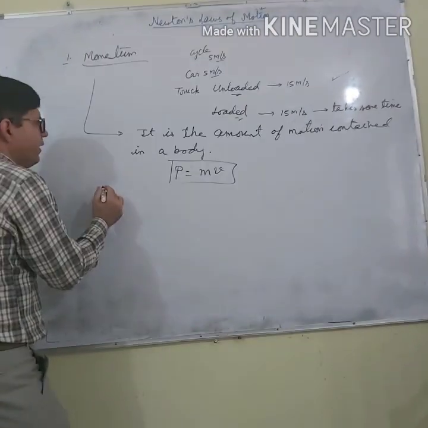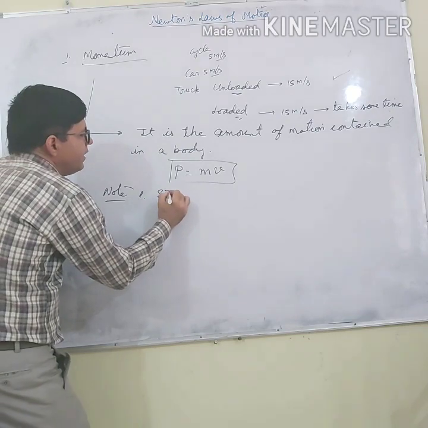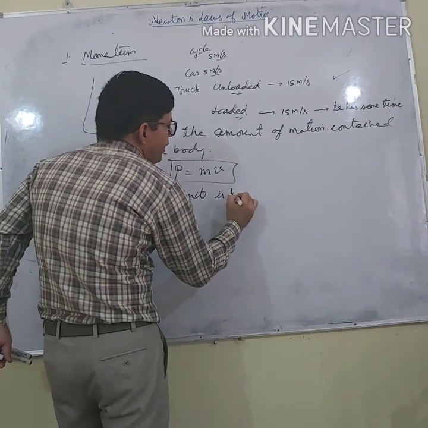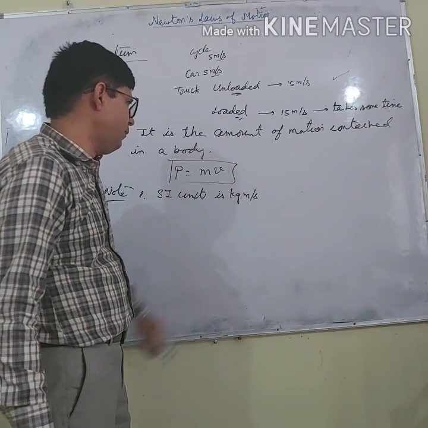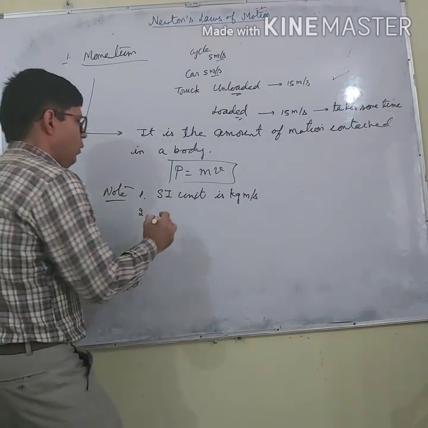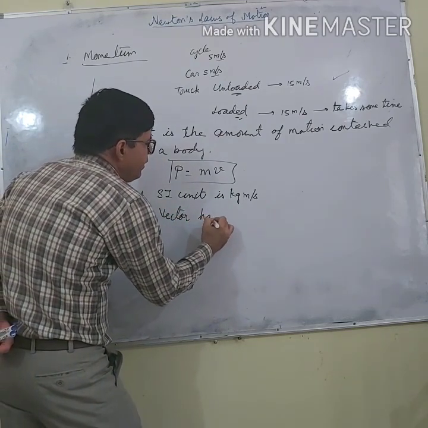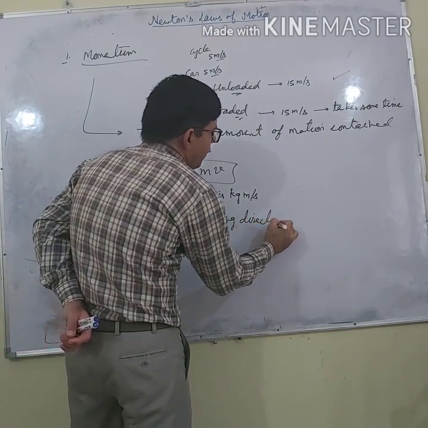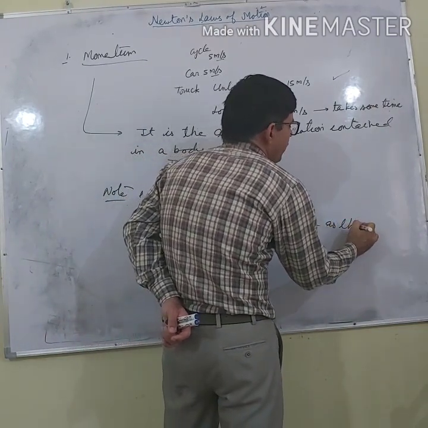So let me tell you a few points about the momentum. Note number 1, its SI unit is kilogram meter per second. Why? Mass is in kilogram, v is in meter per second. Number 2, it is a vector quantity whose direction is the same as that of velocity.